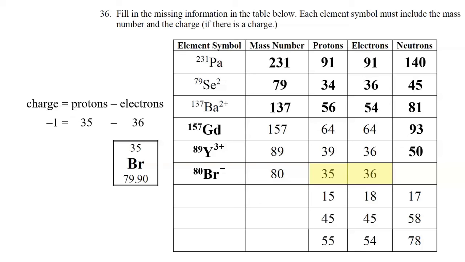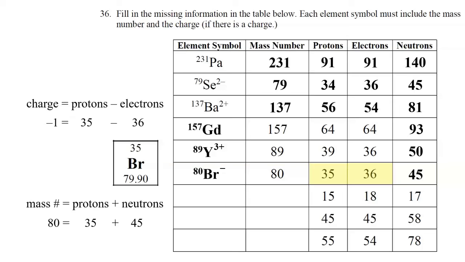And then neutrons would be protons and neutrons added together. We know the protons are 35. We know the mass is 80. So 80 minus 35 is 45 neutrons. 35 protons plus 45 neutrons equals a mass number of 80.